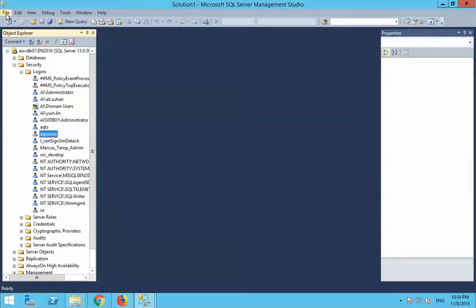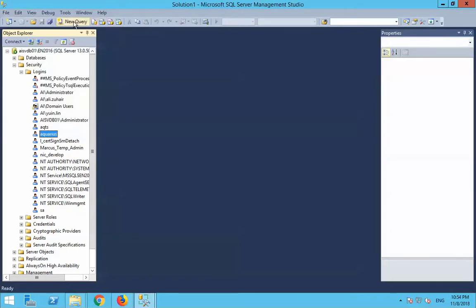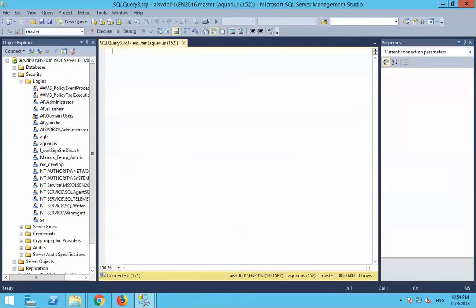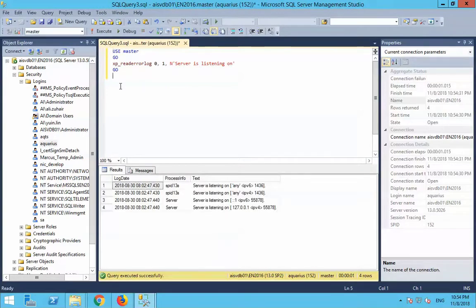While I'm in here, I'm going to find out what port my SQL Server is running on. In this query window, I'll use this special command, execute that, and I see that my SQL Server port is 1436.